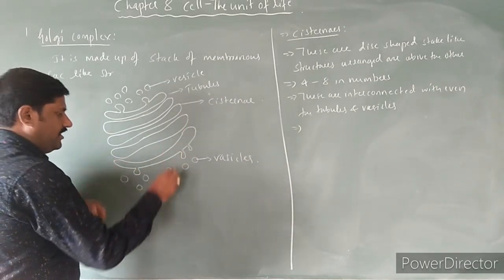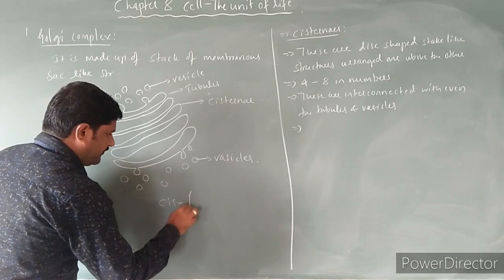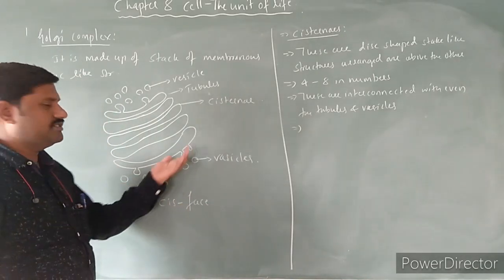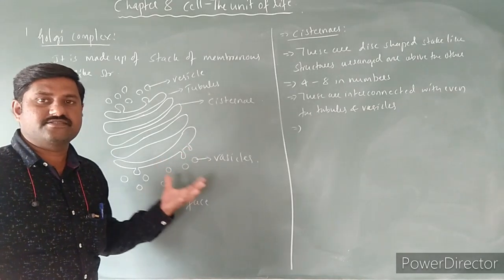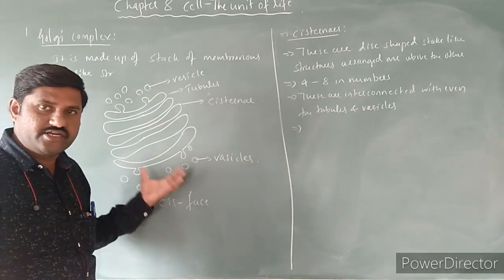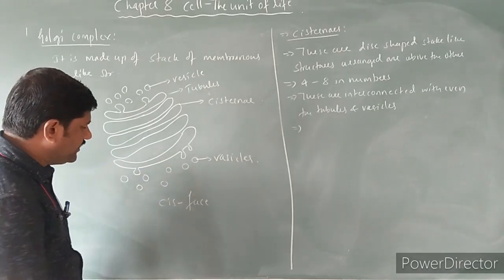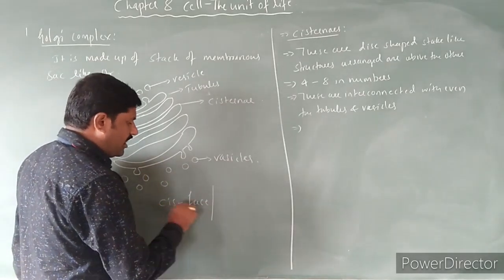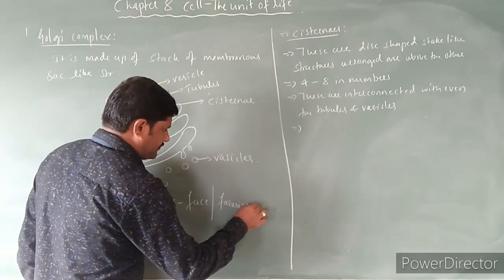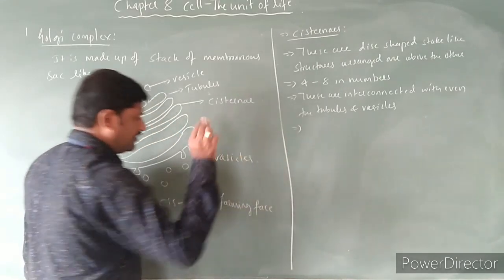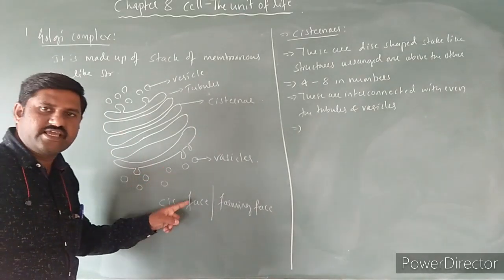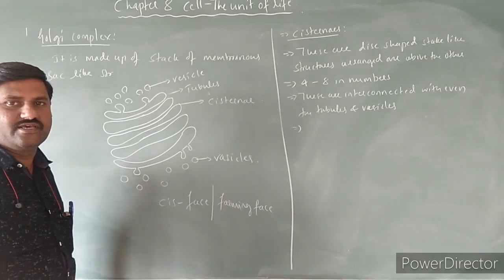This face is called the cis face, right? So this dome-shaped or convex face of the Golgi complex or the dictyosome is said to be the cis face, or this is also called the forming face, and this face is towards the endoplasmic reticulum over here. Why?